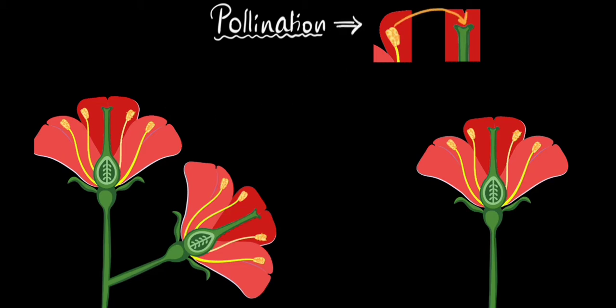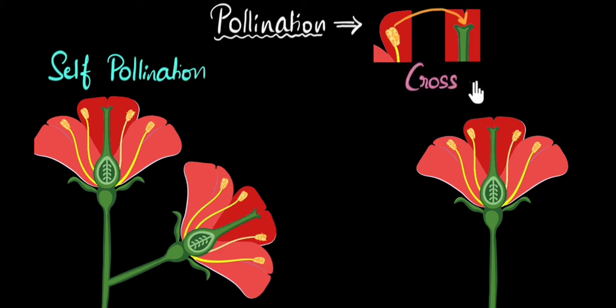Now, based on whether the pollen grains are transferred within the same plant or between two different plants, we can classify pollination into two kinds. The first one we'll call self-pollination. And the second one is cross-pollination. Let me just write that correctly. So let's start with self-pollination.